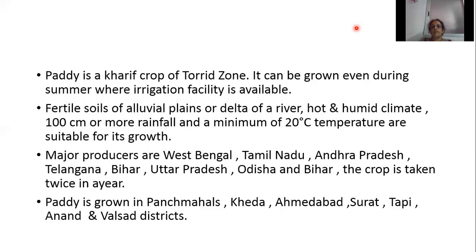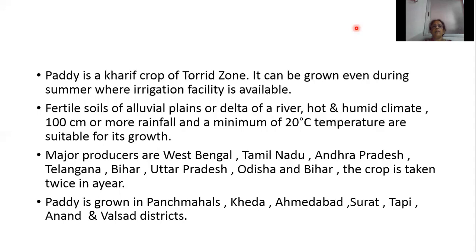Then in Odisha and Bihar, this crop is taken twice in a year. And in Gujarat, paddy is grown in Panjamahal, Kheda, Ahmedabad, Surat, Tapi, Anand, and Valsad district. So which states are the major producers of paddy? West Bengal, Tamil Nadu, Andhra Pradesh, Telangana, Bihar, Uttar Pradesh, Odisha. And in Odisha and Bihar, this crop is taken twice in a year. Then in Gujarat, it is cultivated in Panjamahal, Kheda, Ahmedabad, Surat, Tapi, Anand, and Valsad district.